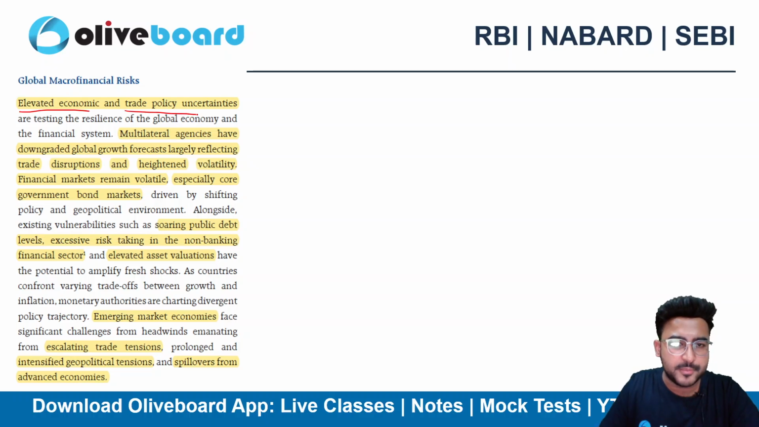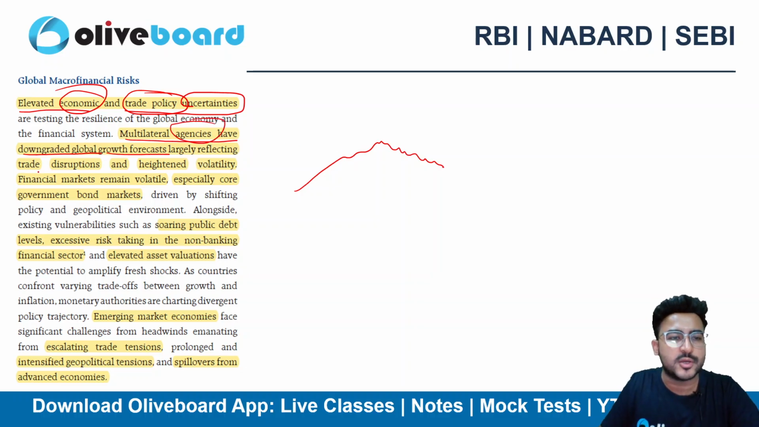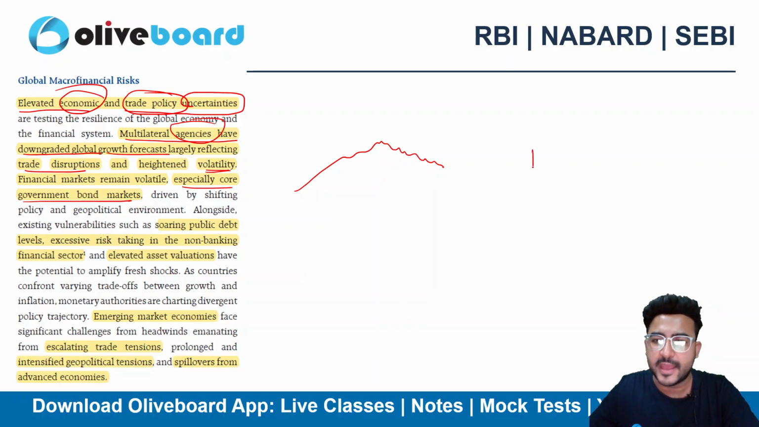Elevated economic and trade policy uncertainties. There are trade policy uncertainties. There are some economic uncertainties. Multilateral agencies have downgraded the global growth forecast. So the global growth forecast has been downgraded by many agencies. Why? Because of recent trade disruptions, because of volatility in the financial market, especially the core government bond market. So in the financial market, the core government bond market is quite volatile nowadays,